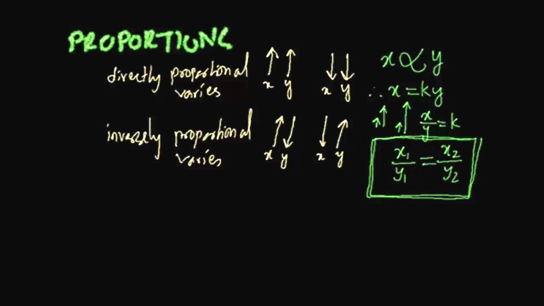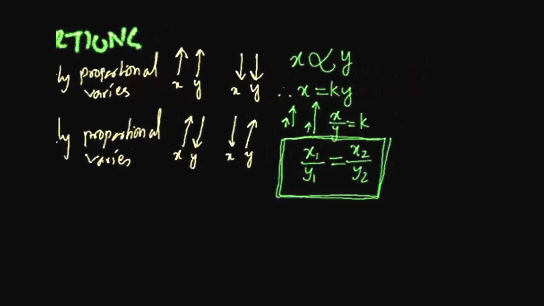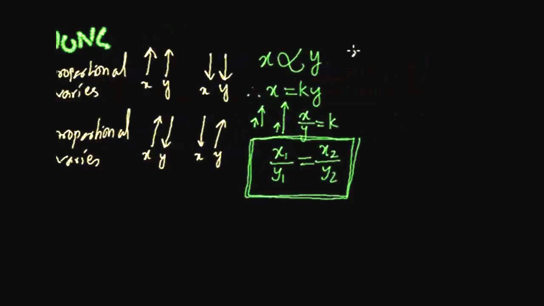If we do a sum here, it would be like this. Let's do it here. Suppose they're telling you the value of x is 3 when the value of y is 9. What is the value of x when the value of y is 15? This is a very simplified sum. Usually there is a context given, a story given, for how the sum is done. Maybe x is the value of something and y is the value of something else. Maybe if the price of sugar increases, then the price of coffee also increases, and so on. They give a story like that.